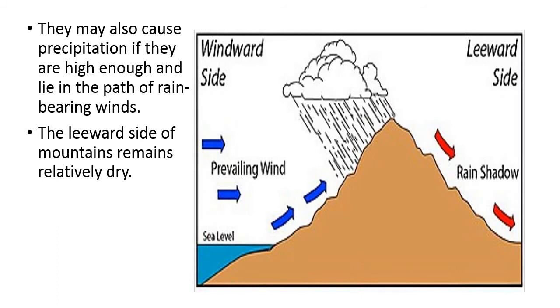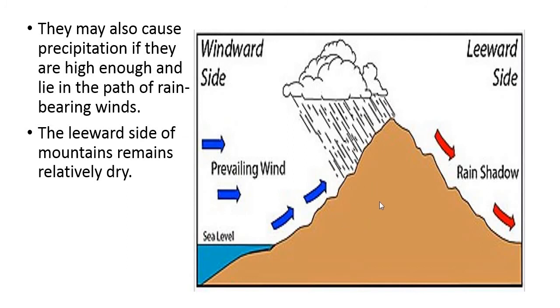They may also cause precipitation if they are high enough and lie in the path of rain-bearing winds. The leeward side of the mountain remains relatively dry. This is a climatic control. This is the example of orographic rainfall.